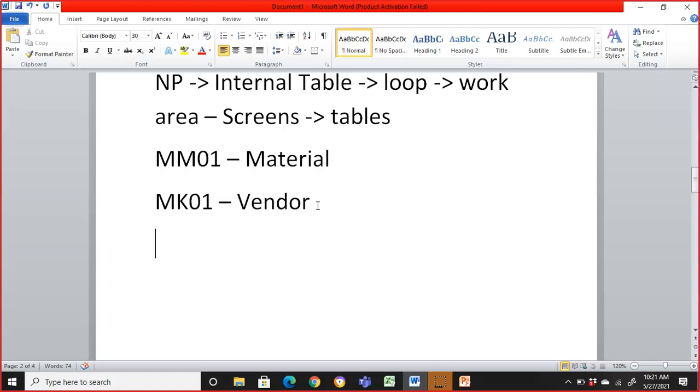the database tables will start with K, and this will be coming with XK and something like that. XK01 is for vendor customer creation. Then we have something like sales order creation, VA01. So all the sales related transaction codes will start with VA.